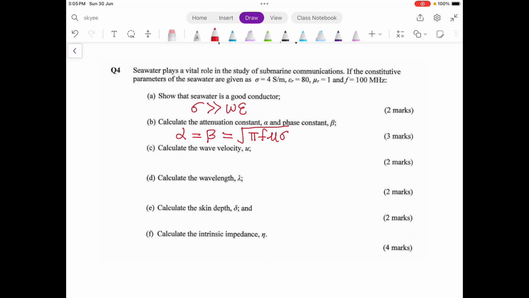So the wave velocity u, you can get by omega divided by beta. The wavelength you can calculate from beta equals 2 pi over lambda, or based on u equals f lambda also, same thing. Skin depth is equal to 1 over alpha.